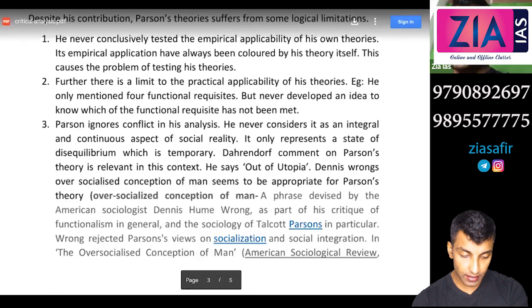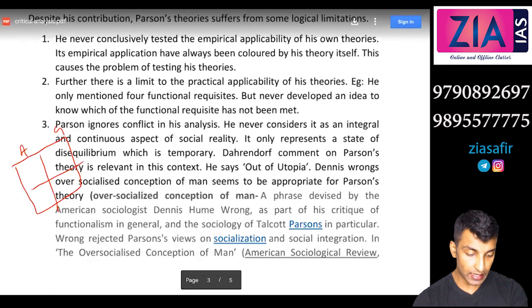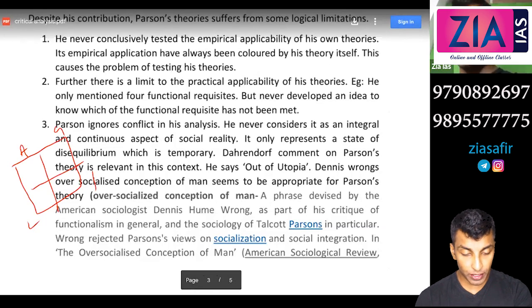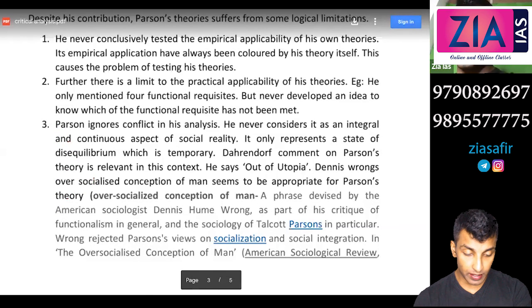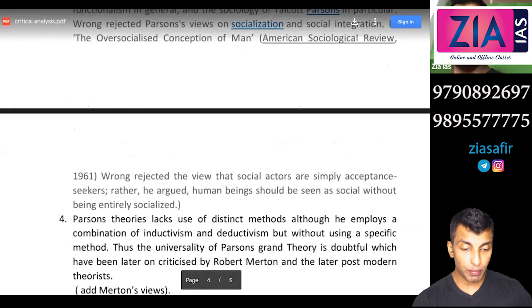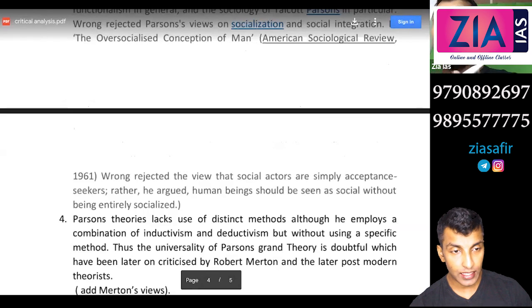What he is saying is there are 4 functional requirements for any system to survive, right? AGIL. And he is saying there will be a possibility of disequilibrium. But how to understand this disequilibrium? Disequilibrium is because any of the conditions might not have been met. That is why disequilibrium.